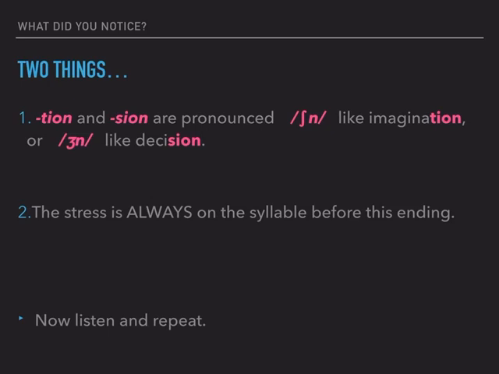Now listen again and repeat. Pay particular attention to shun and jeune, and also the stressed syllable. Here we go. 4.53.